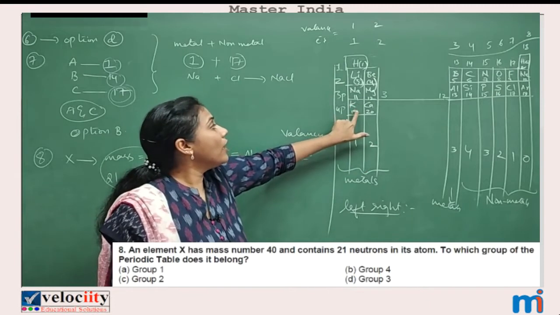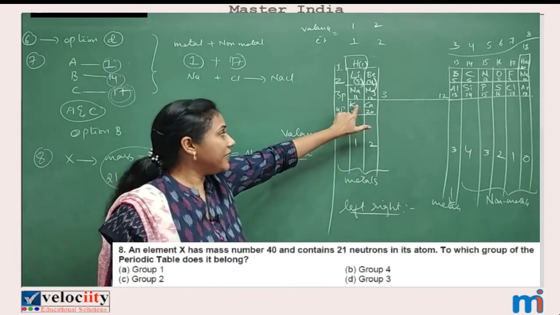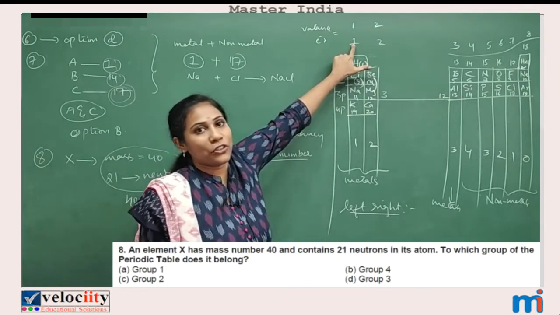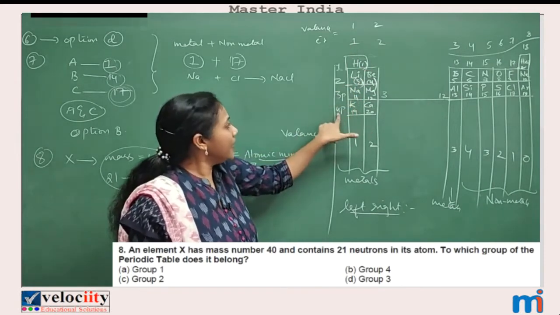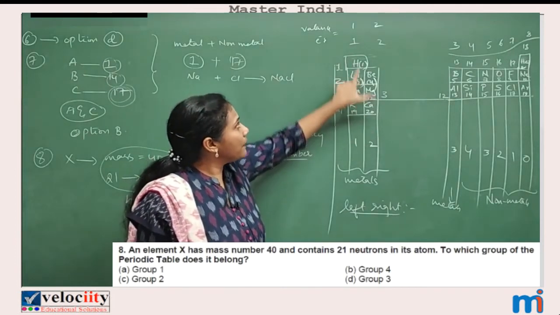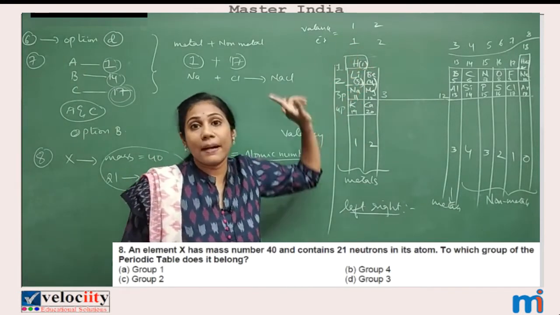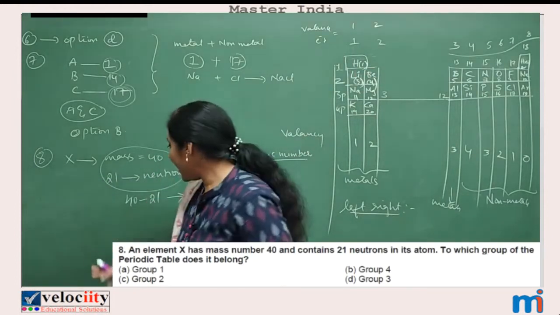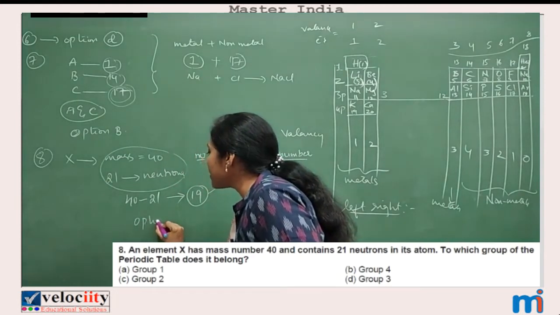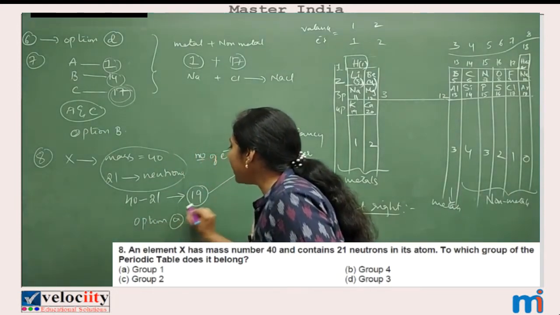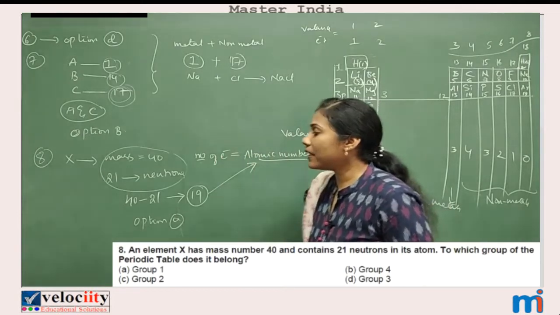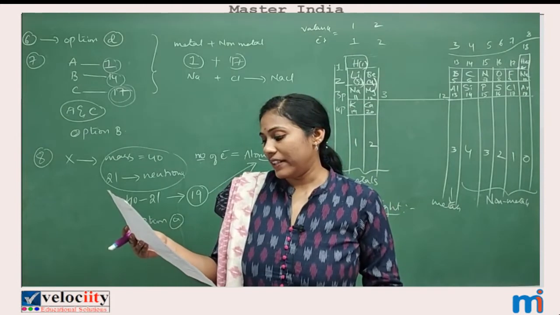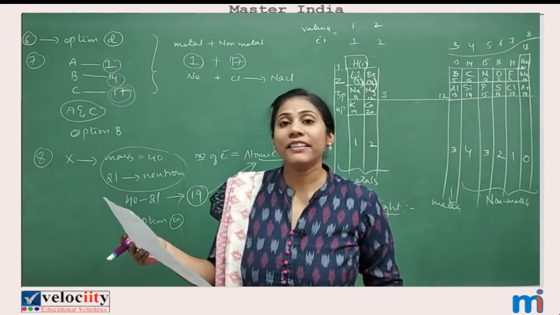Okay. So the 19th element is potassium. It is coming in which group? It is coming in first group. If they ask the period number, it is 4. But they are asking the group number, so the answer is 1. So what is the answer here? Option A is the answer. So that element which has atomic number 19 is coming in first group. Clear? Fine.